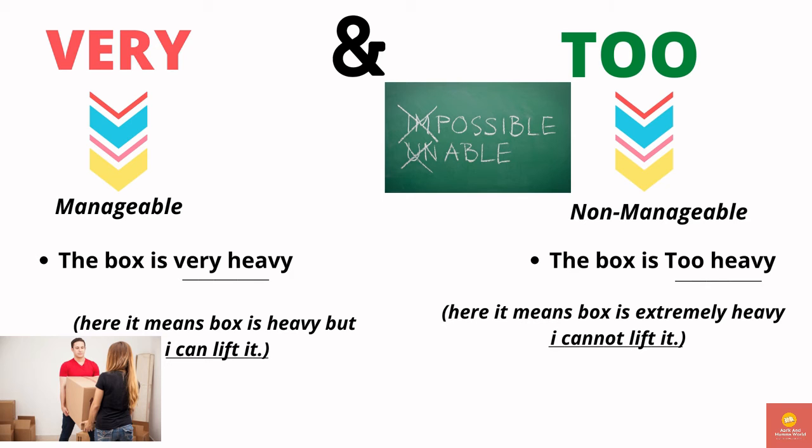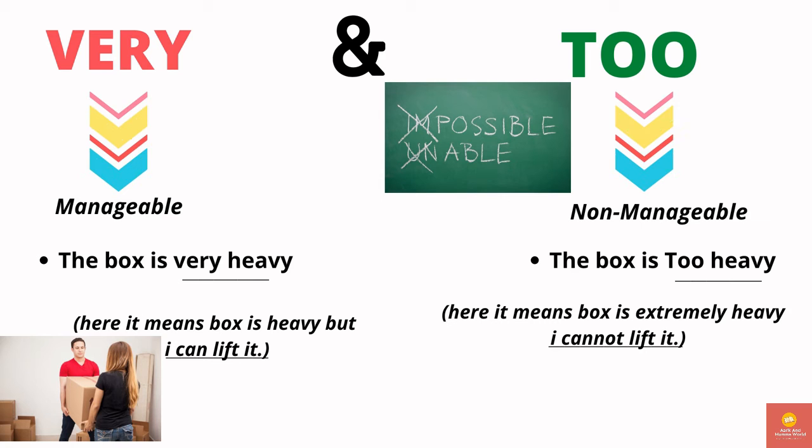One is, the box is very heavy. Here it means the box is heavy, but I can lift the box. So I can manage to lift the box. In another scenario, the box is too heavy. Here it means the box is extremely heavy. I cannot lift it. So here I cannot manage the things. So I cannot manage to lift the box.